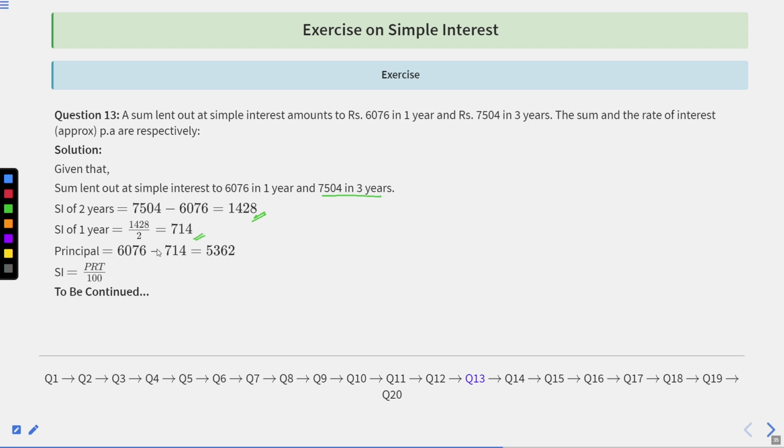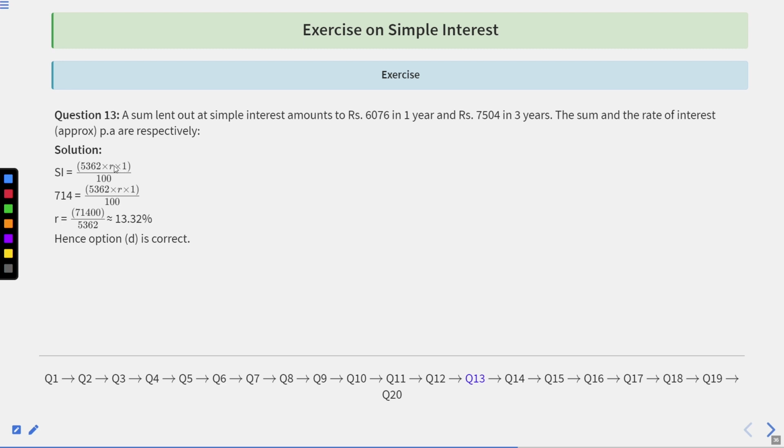So the principal will be equal to 6076 minus 714, that is 5362. So the simple interest formula is going to be principal into rate into time upon 100. So that means simple interest is equal to 5362 into rate into 1 upon 100. So simple interest is 714. So the rate will be R equal to 71400 upon 5362, which is approximately equal to 13.32%, which is option number D.